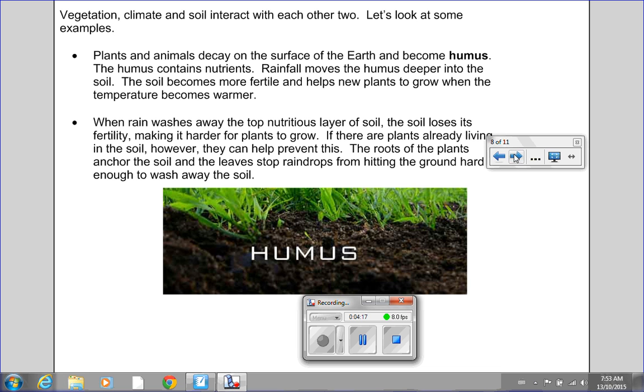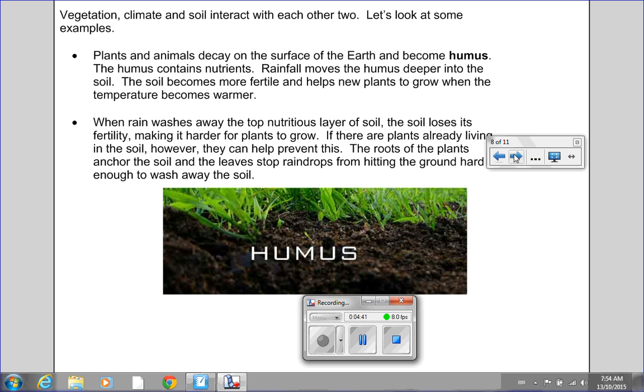Vegetation, climate, and soil interact with each other too. Let's look at some examples. Plants and animals decay on the surface of the earth and become humus. The humus contains nutrients. Rainfall moves the humus deeper into the soil. The soil becomes more fertile and helps new plants to grow when the temperature becomes warmer.